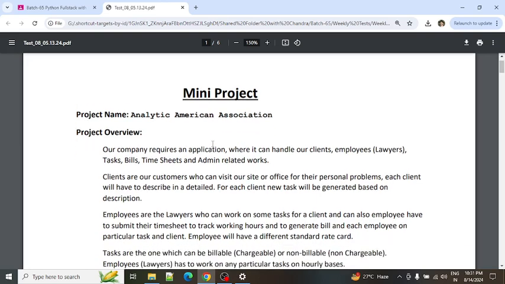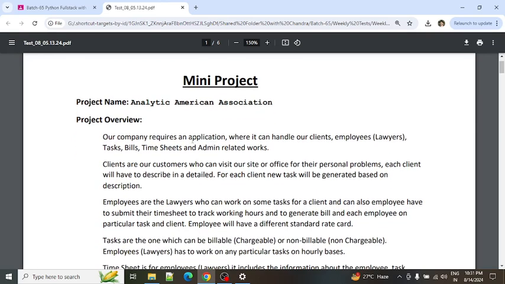So we are on mini project discussion. The mini project name is the Analytic American Association. So this is the project name. And coming to the project overview, there is an organization. The organization deals with the clients and employees.